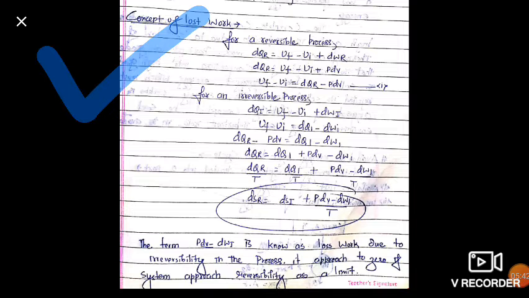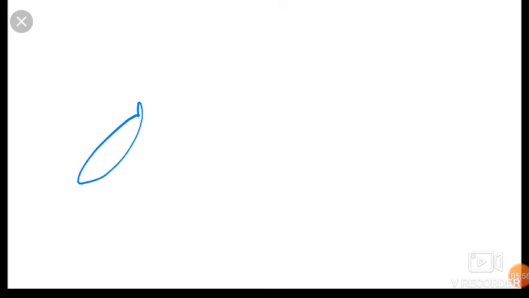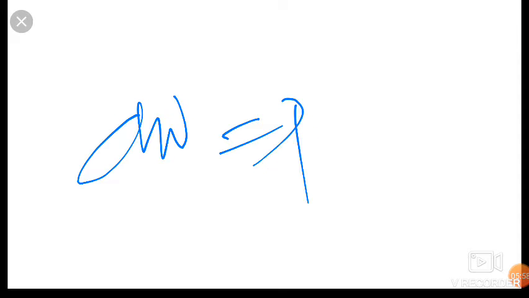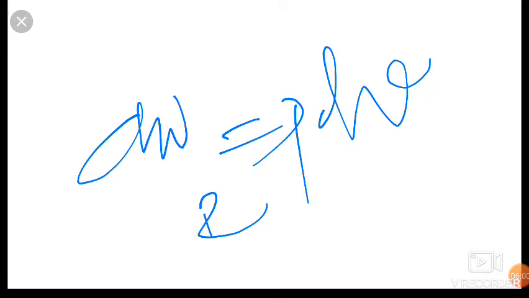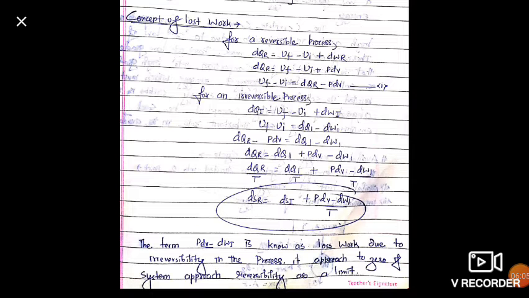So we can write dq_r is equal to U_f minus U_i plus pdV, since dW is equal to pdV for a reversible process. And we can write U_f minus U_i is equal to dq_r minus pdV. We can call this equation number 1.